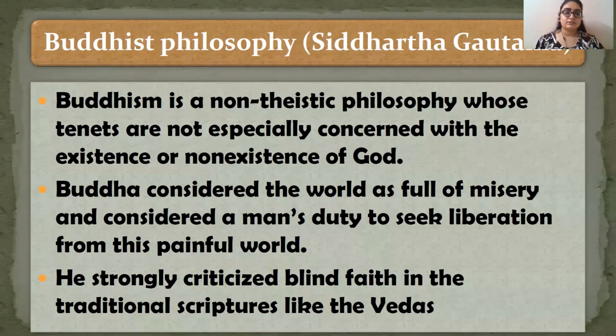Then the next unorthodox school of philosophy is the Buddhist philosophy, whose main proponent is Siddhartha Gautama, Gautam Buddha as we call him. So Buddhism is a non-theistic philosophy whose tenets are not specially concerned with the existence or non-existence of God. Buddha considered the world as full of misery and considered it a man's duty to seek liberation from this painful world.